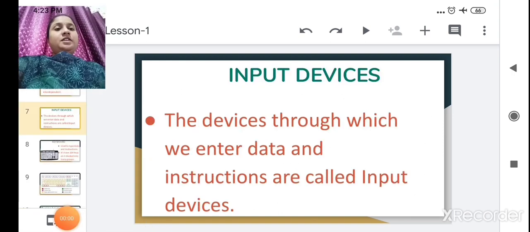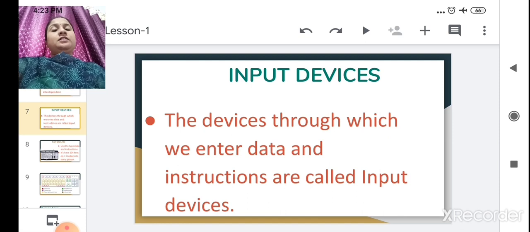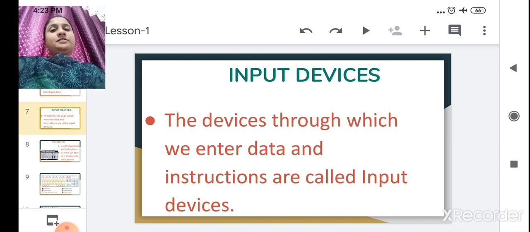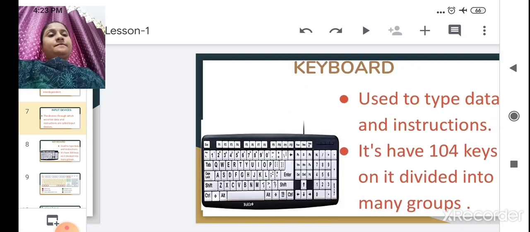Got it? Input devices. The devices through which we enter data and instructions are called input devices. Means that through which we can enter data. The device used to give input to the computer is an input device. Which are the input devices in a computer system? Keyboard and mouse, through which we are entering the data into a computer. So it is an input device. Got it?